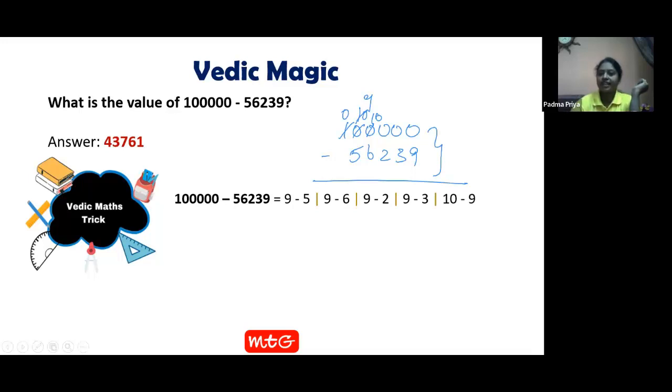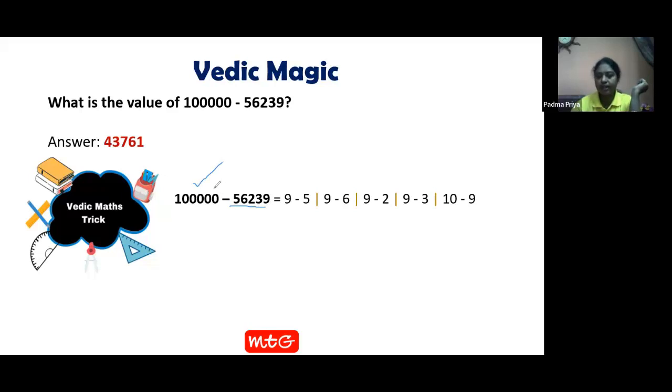So you may not understand anything. Let me explain. This trick is possible with only looking at this number, leaving this one. You can leave this number completely. You just look at this number which should be subtracted. That is the subtrahend. If you just look at the subtrahend, it's enough. How can you do it?